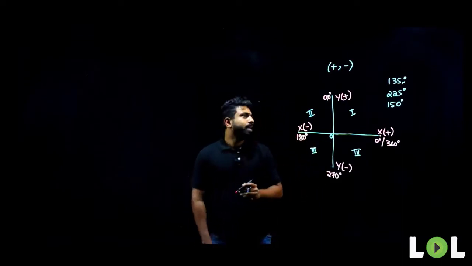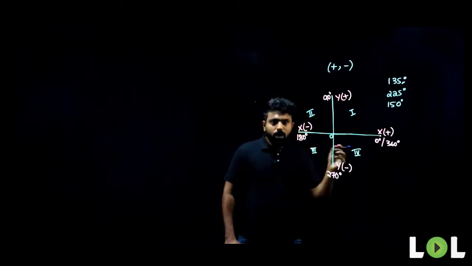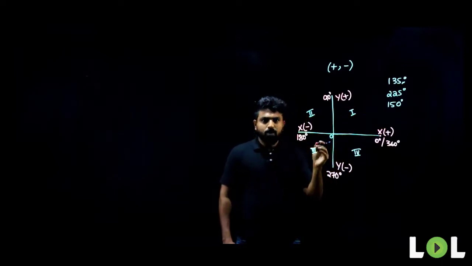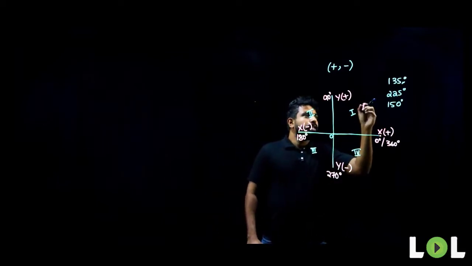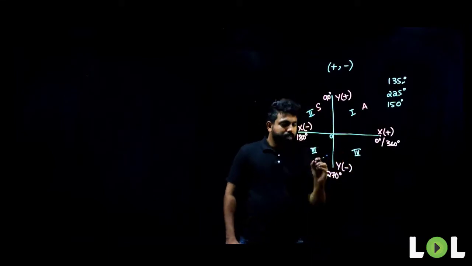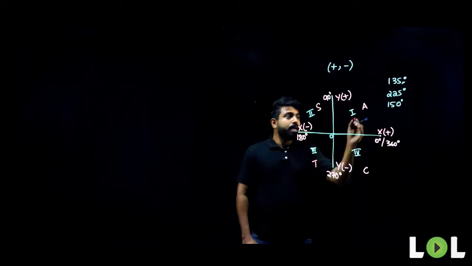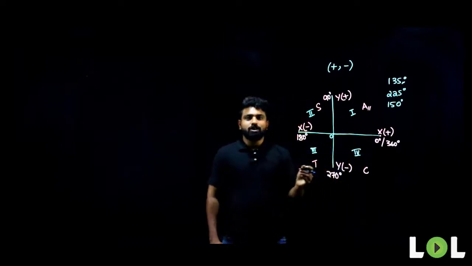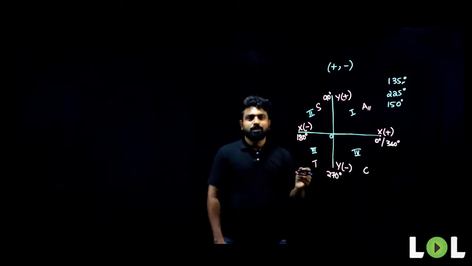But is sine positive here, here or here? Is cos positive here? How do we know that? See, we have a basic rule. They have taught this in your colleges: ASTC. What does this ASTC mean? A means all the trigonometric ratios are positive in the first quadrant.